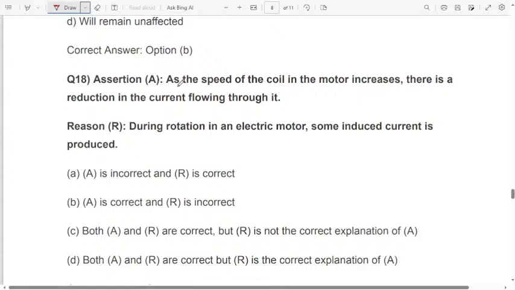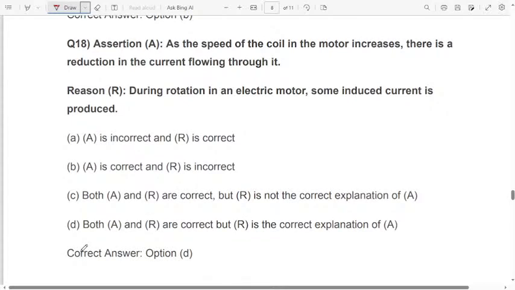Assertion: as the speed of the coil in the motor increases, there is a reduction in the current flowing through it. Reason: during rotation in an electric motor, some induced current is produced. Among these four combinations, which one is correct? Option A, A is incorrect, R is correct. Option B, A is correct, R is incorrect. Option C, both A and R are correct, but R is not the correct explanation of A. Option D, both A and R are correct, and R is the correct explanation of A. What is the correct answer?